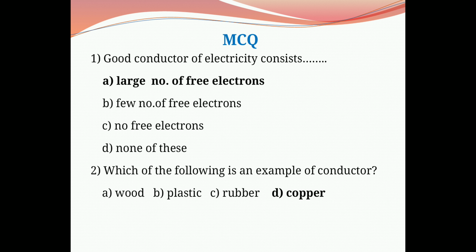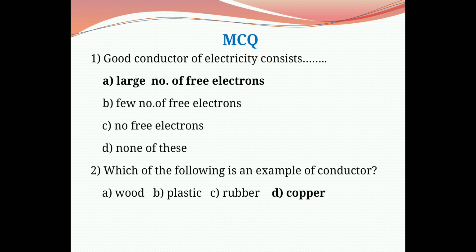Now we solve some MCQs on the above topics: conductors, semiconductors and insulators. The first question is, a good conductor of electricity consists of: first option, a large number of free electrons; second option, a few free electrons; third, no free electrons; and fourth, none of these.